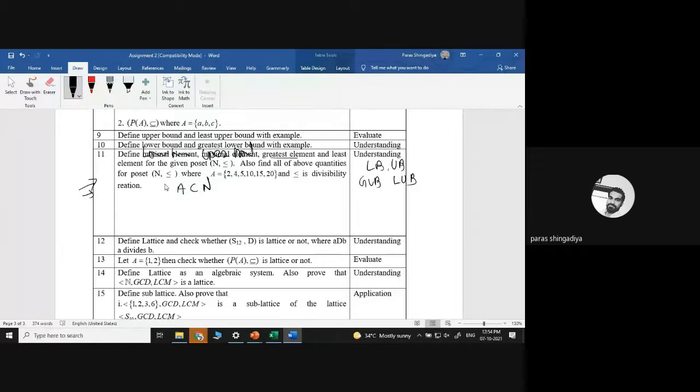Okay, and what is the formula of lower bound? X belongs to N is called a lower bound of A if x R y for all y belongs to A. What is the relation given? Less than or equal to. So x less than or equal to y for all y belongs to A.